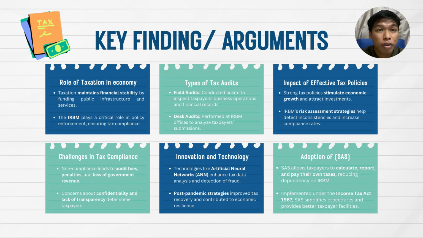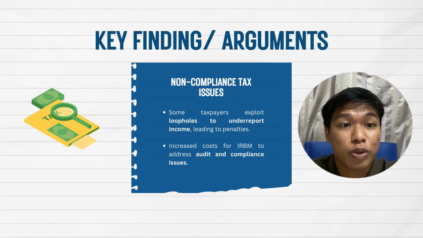By the adoption of SAS, the taxpayers can calculate their tax by themselves, not depending on the LHDN or IRBM. So the last one is non-compliance issues, where some taxpayers exploit loopholes to underreport income, leading to penalties. So we create penalties for taxpayers who cheat or create loopholes and underreport their income. So let's move on to the next part.